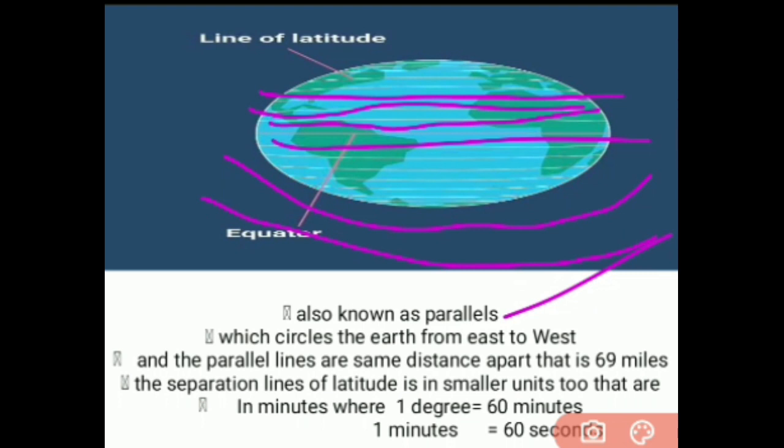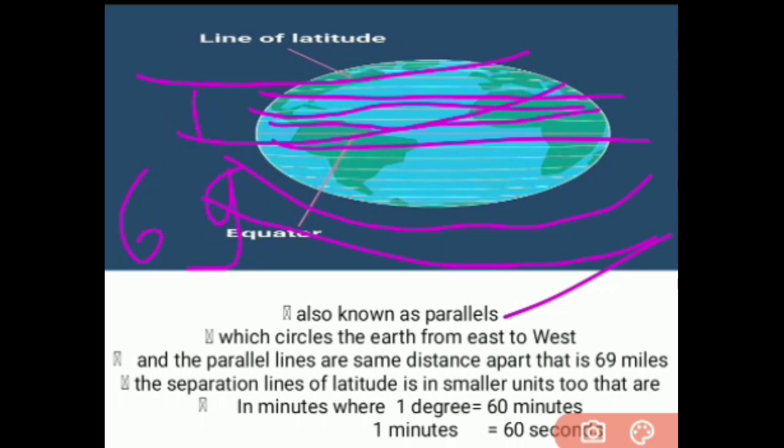One of the interesting features of these lines, the parallels of latitude, is this. Suppose this and this are two lines of latitude. These two lines of latitude would always be equidistant to each other. That means the gap would have a distance of 69 miles.